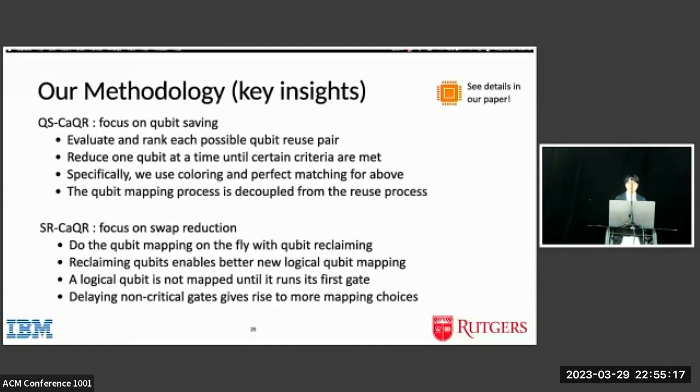Another method is SRCAR. It focuses on qubit swap reduction. It does qubit mapping on the fly with qubit reclaiming, and reclaiming qubits enables better new logical qubit mapping. In this method, a logical qubit is not mapped until it runs its first gate. And we also delay non-critical gates, giving rise to more mapping choices for new logical qubits involving the critical paths.